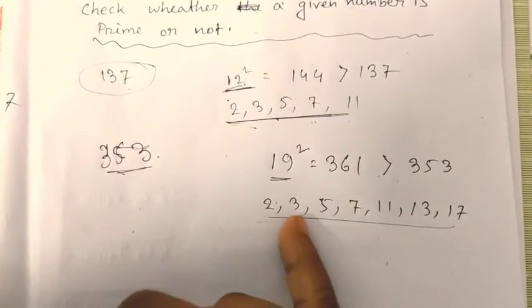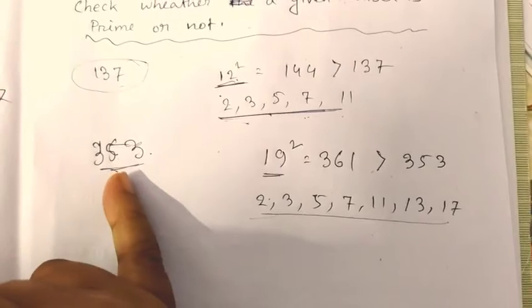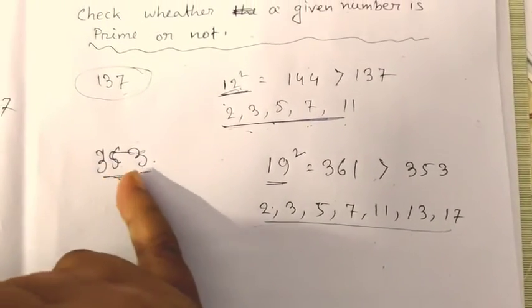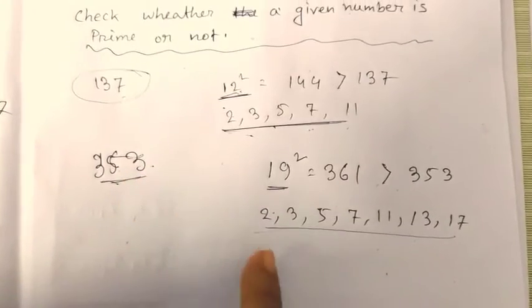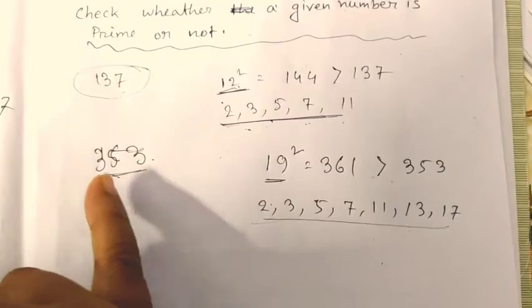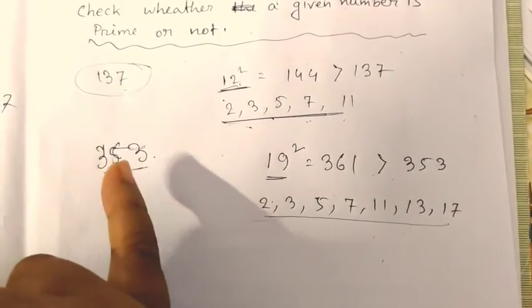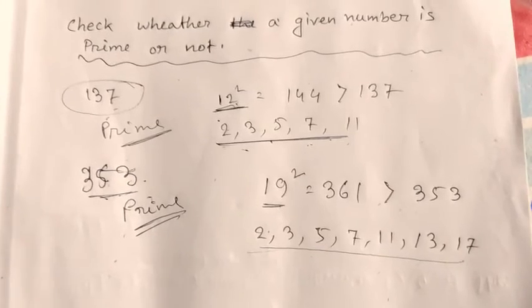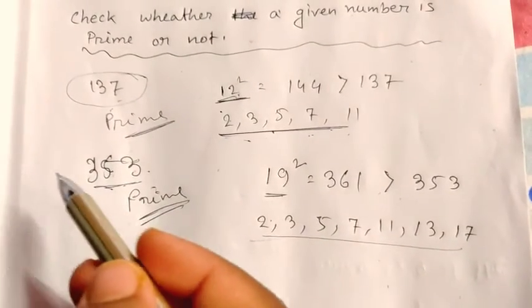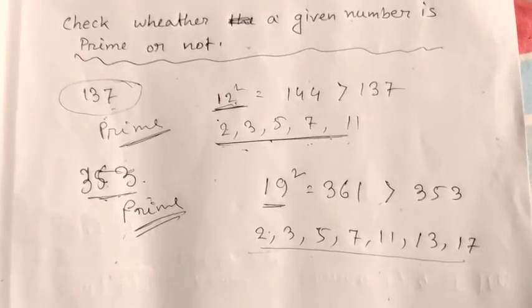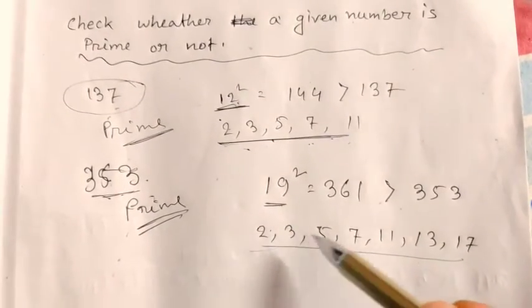If any one of them divides this 353, then this given number is not prime. If none of them divides this 353, then we will be calling this 353 a prime number. And to check whether the given number is divisible by these prime numbers or not, we will be using the divisibility rules for these prime numbers.